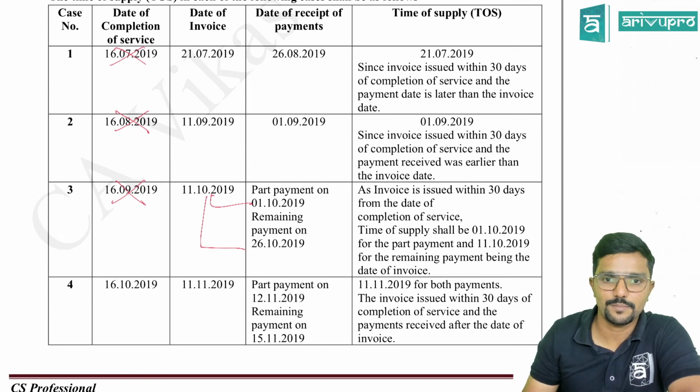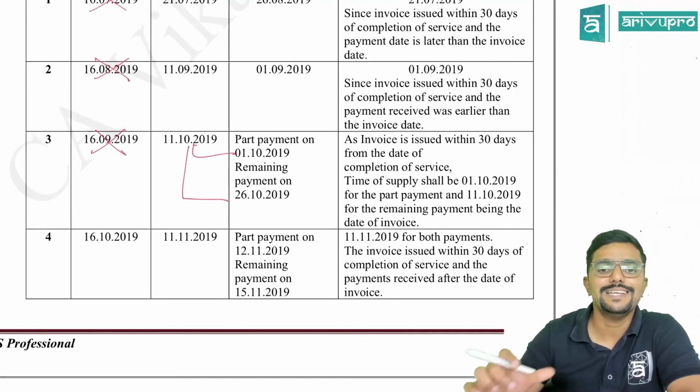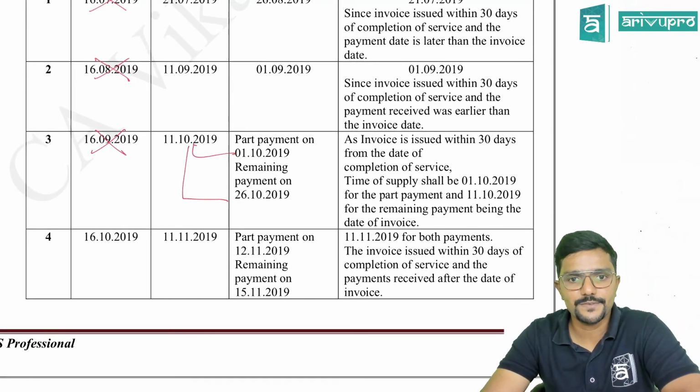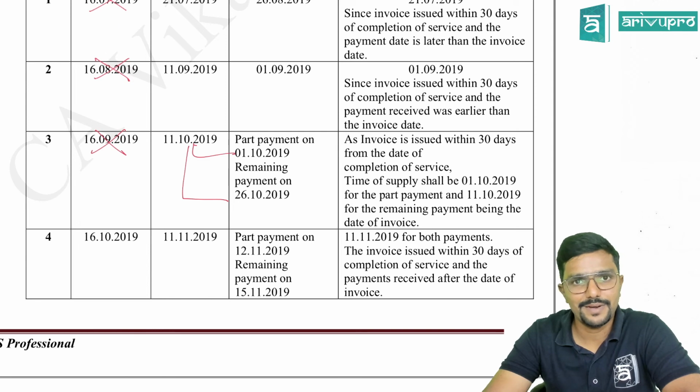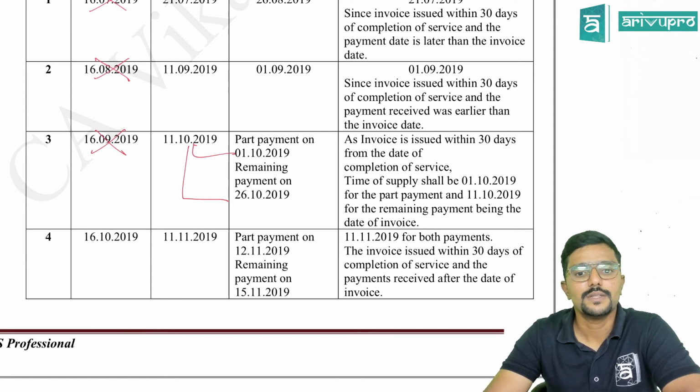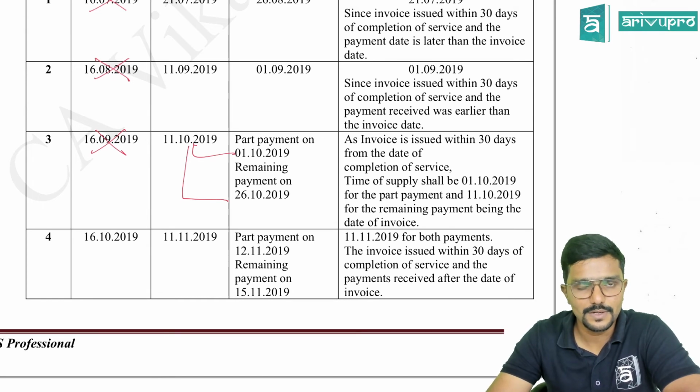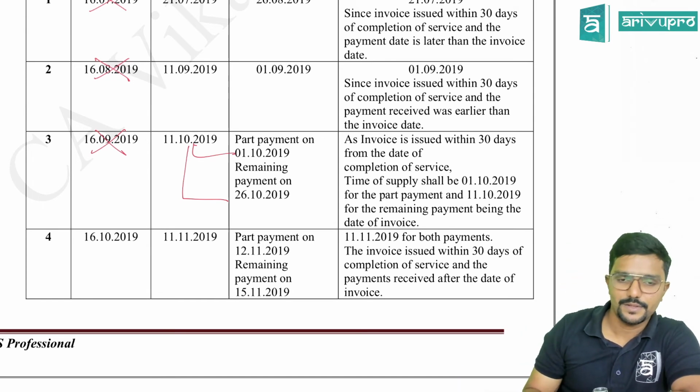There are two times of supply here. As invoice is issued within 30 days from the date of completion of service, time of supply shall be 1st October for the part payment, that is first payment, and 11th October for the remaining payment, being the date of invoice. Clear? Yes, sir. Next.